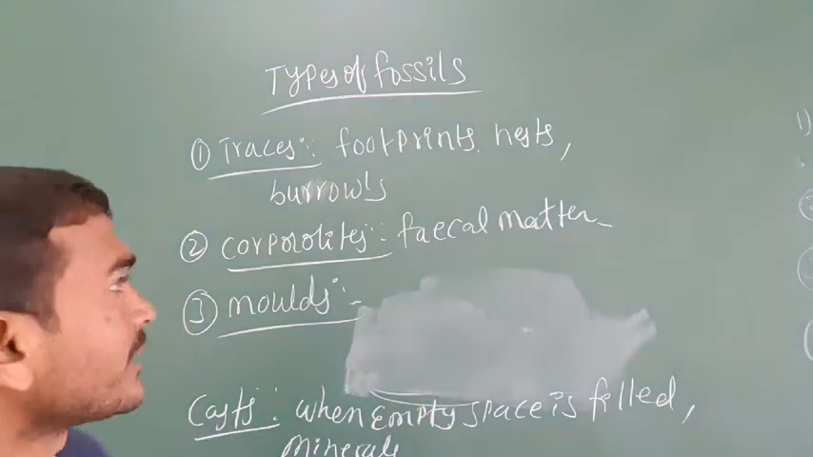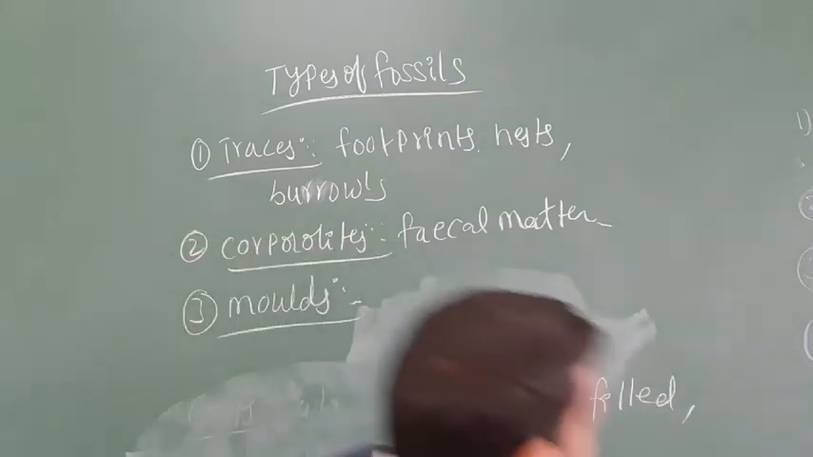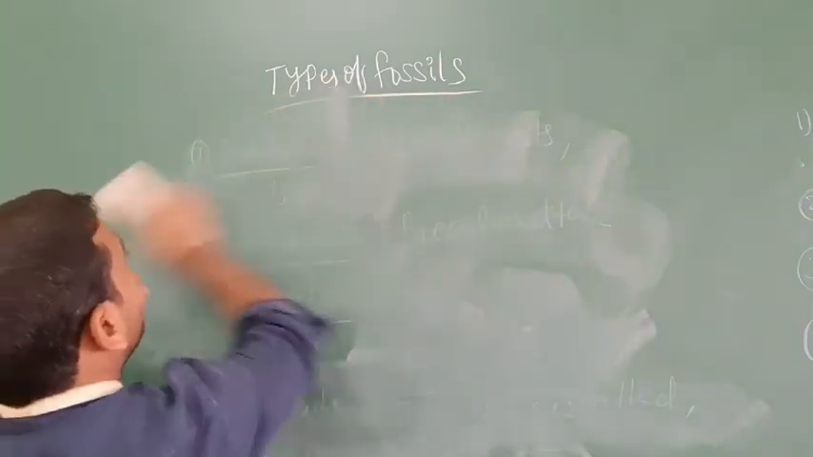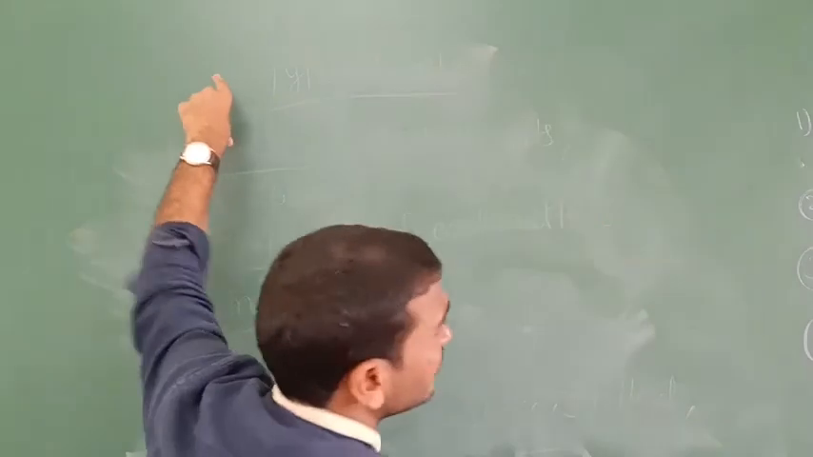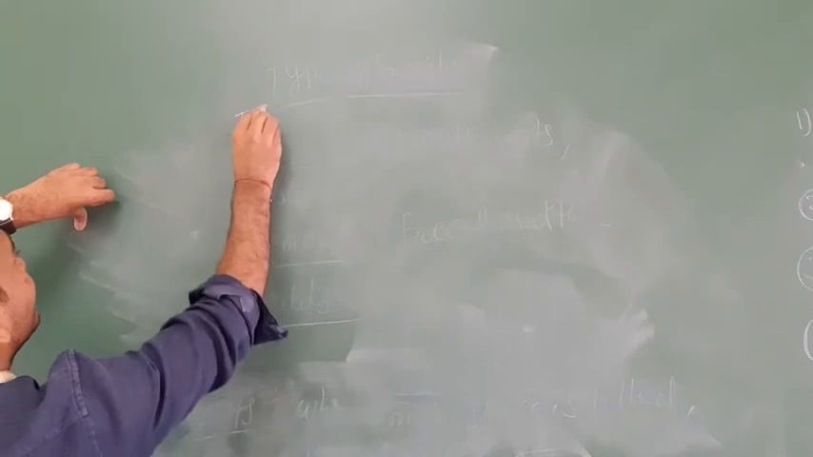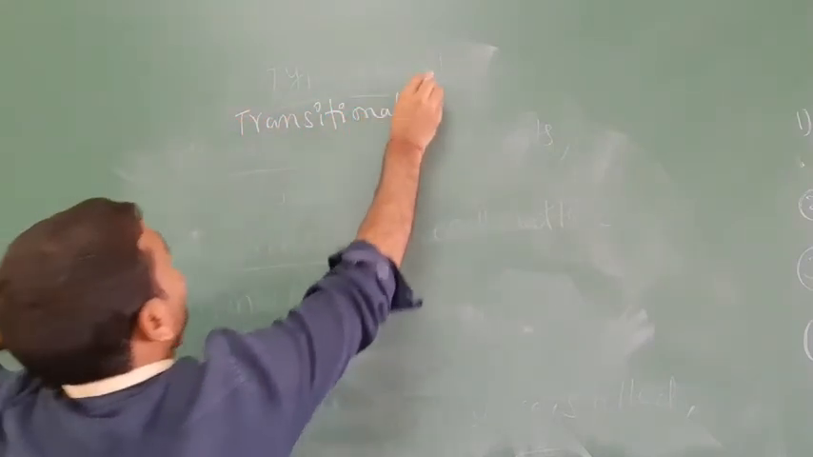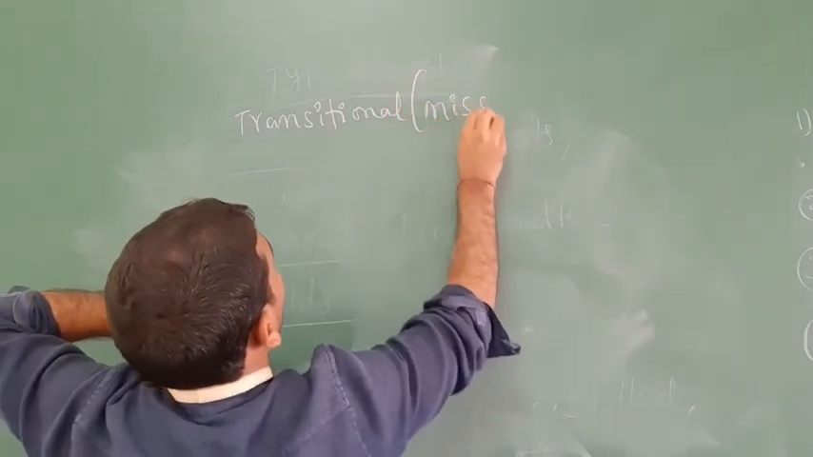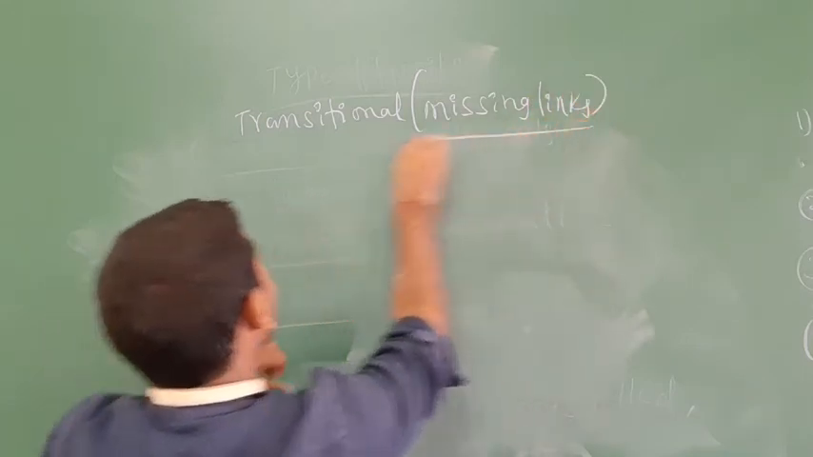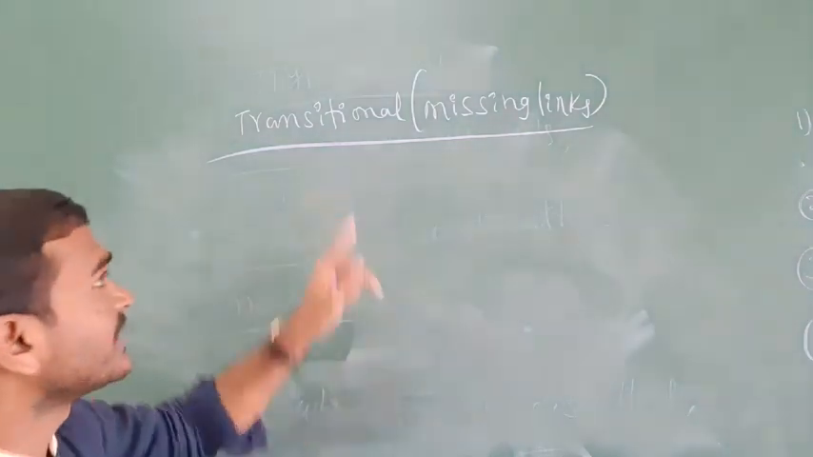Along with that, fossils are also available in transitional forms. What are transitional forms? Transitional forms are also called missing links. The transitional form is called the missing link.